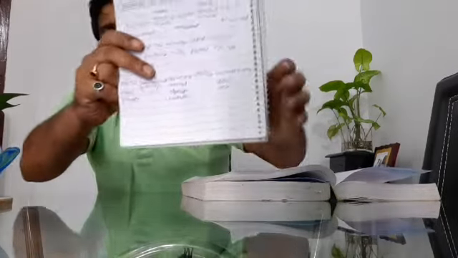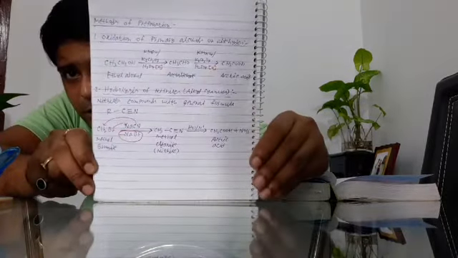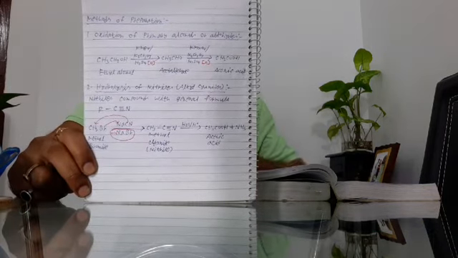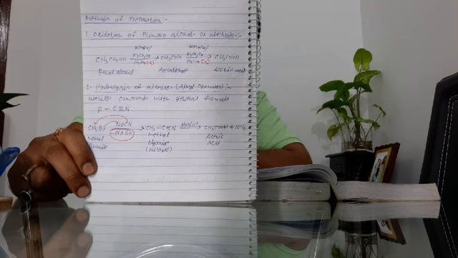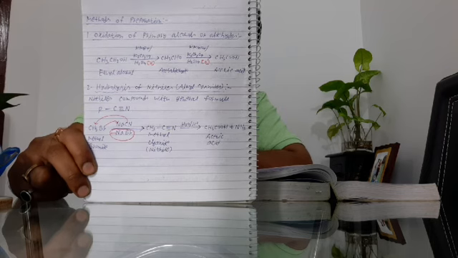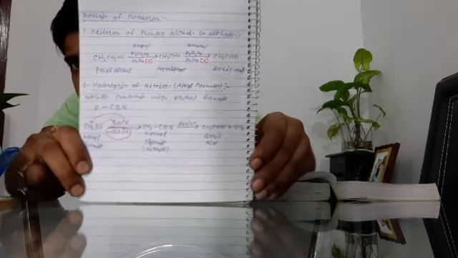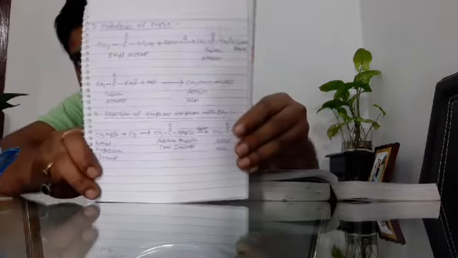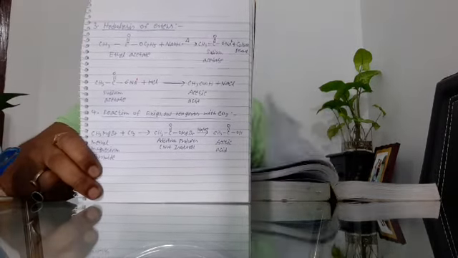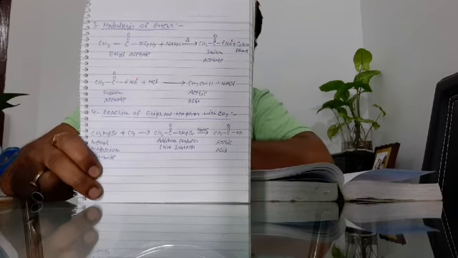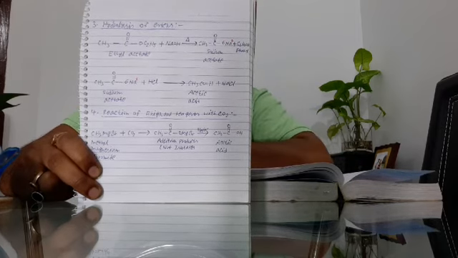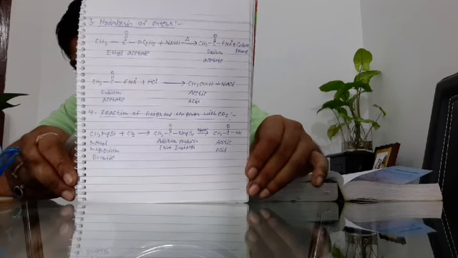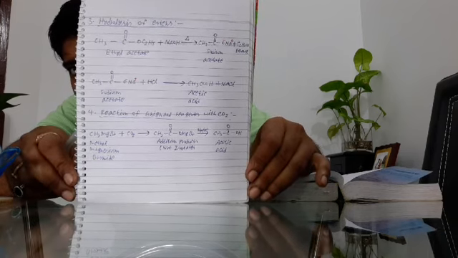So you can take a screenshot of these two pages, the methods of preparation. The first method of preparation is the oxidation of the primary alcohol or aldehyde, and the second is the hydrolysis of the nitrile. Okay, you can take a screenshot. And the third is the hydrolysis of the ester, and the fourth one is the reaction of the Grignard reagent with carbon dioxide.